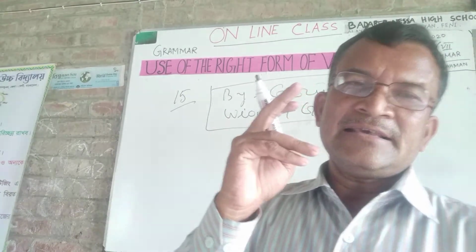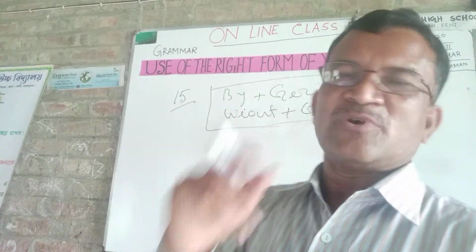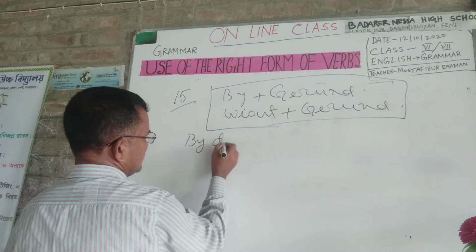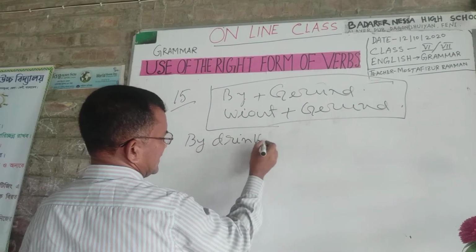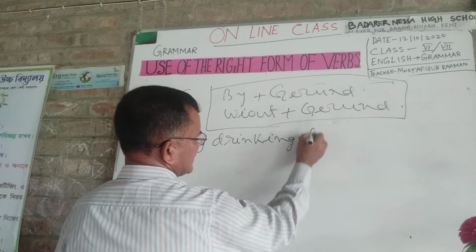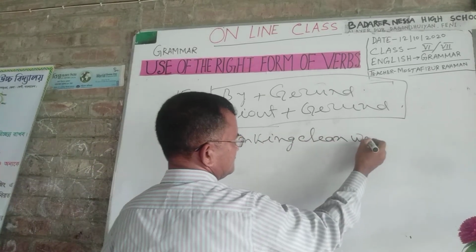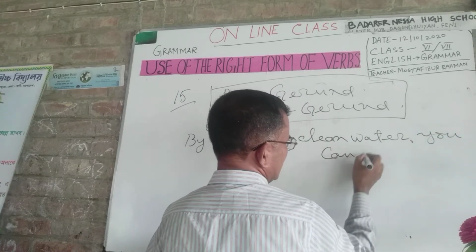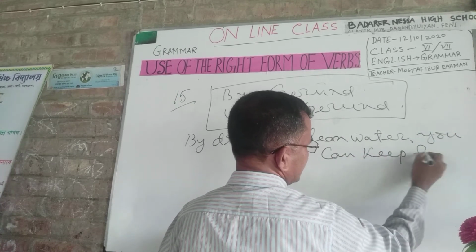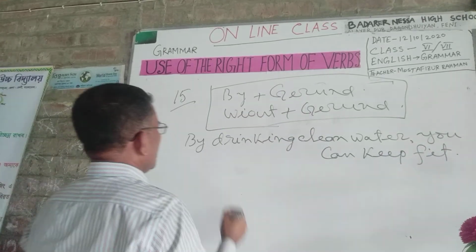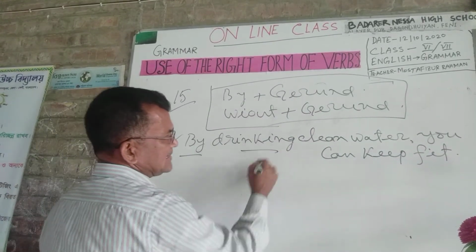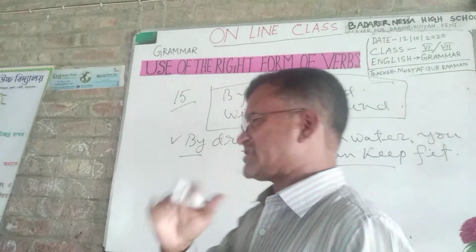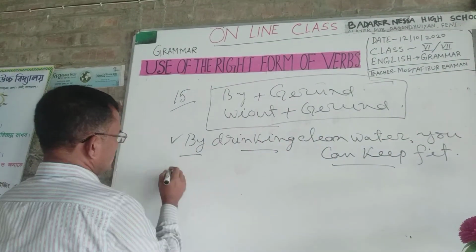Now, I would like to show you 2 examples of these sentences. By drinking clean water you can keep fit. By plus verb-ing, and last part of this sentence is positive or affirmative.